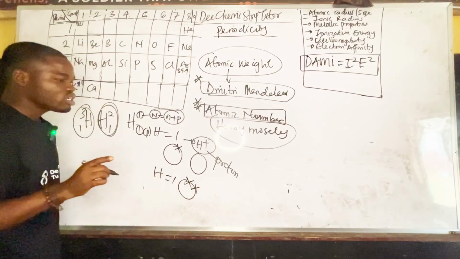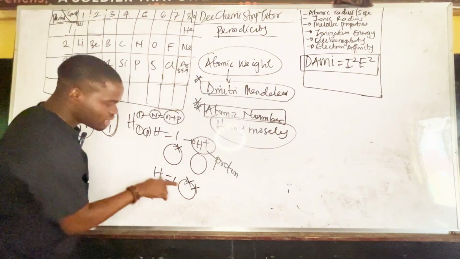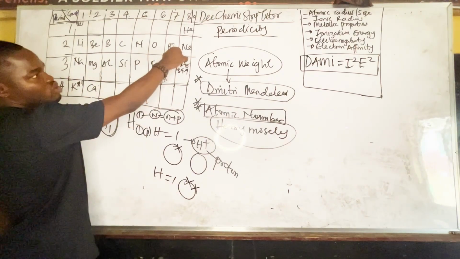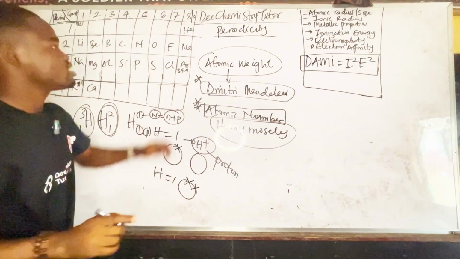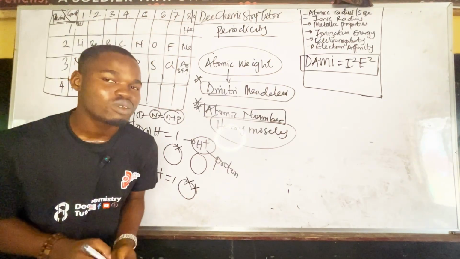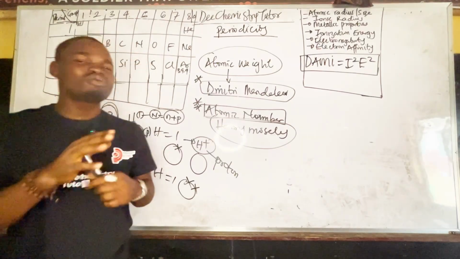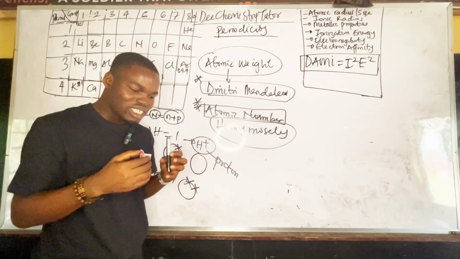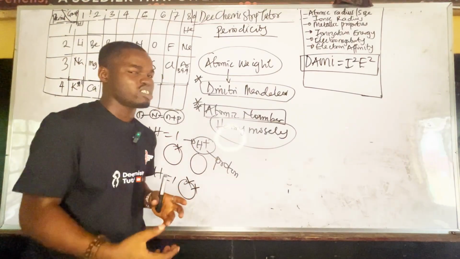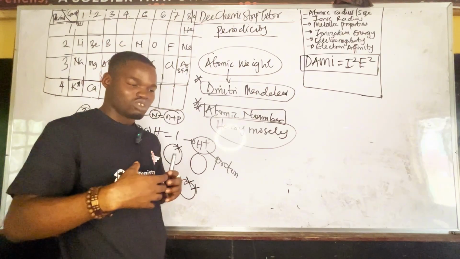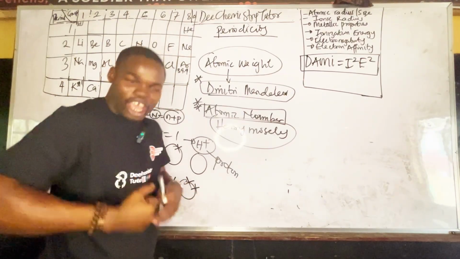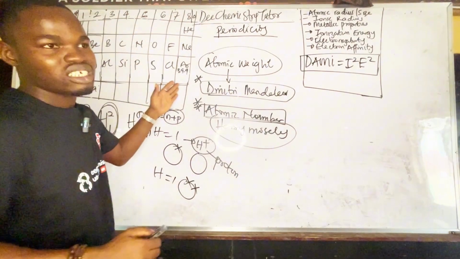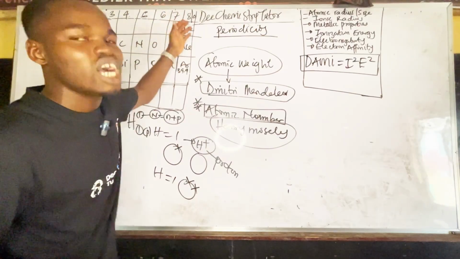Now also take note of something. Here it has also gained 1 electron. And now this one looks like what? Group 8 or group 0. Don't forget that for group 8, we don't call them rare gases again. We call them noble gases. If you don't understand the word noble gas, what does it mean if someone tells you that you are noble? It means someone wants to be like you. You're a noble person. Every other element in the periodic table wants to be like group 8. That's why group 8 elements are called noble gases.